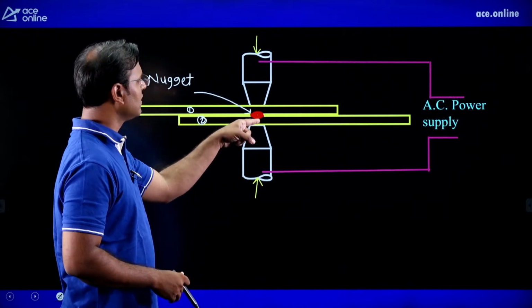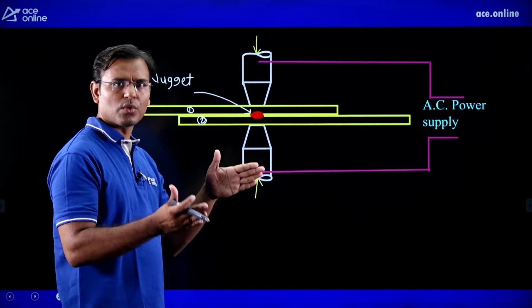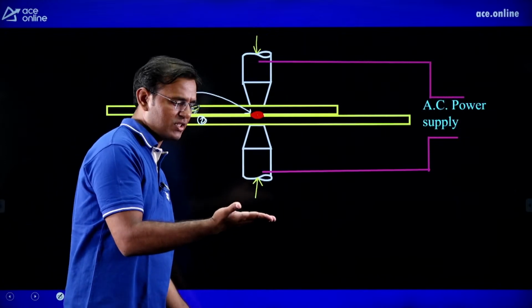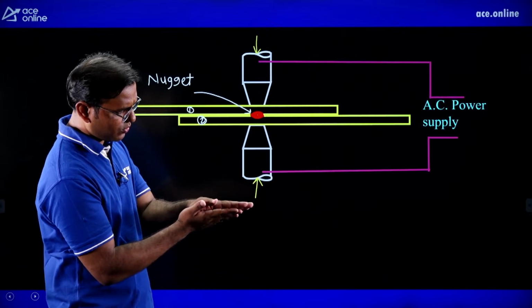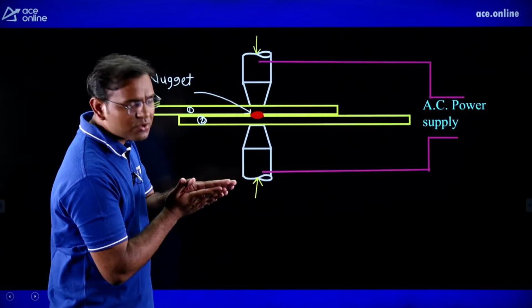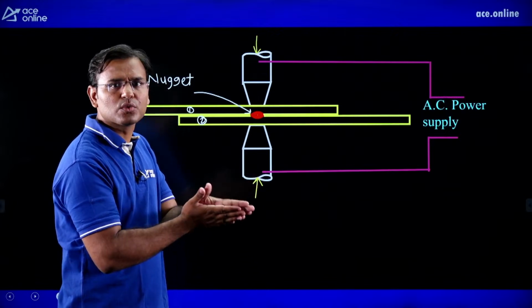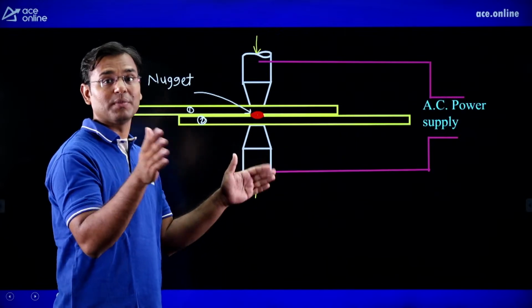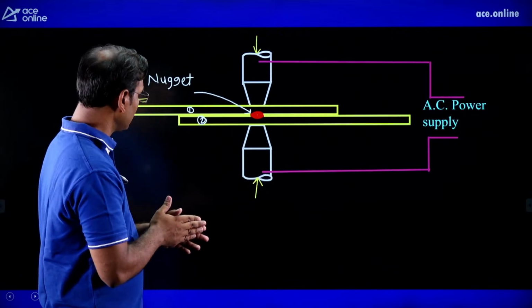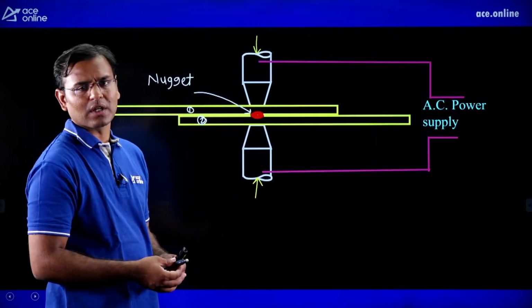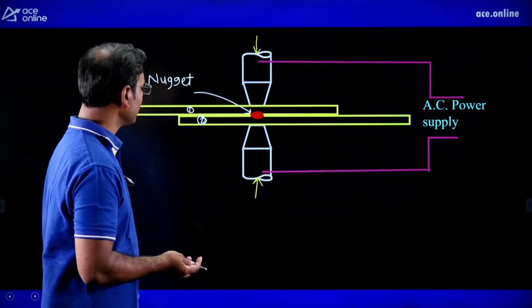Firstly, take the two sheets, then both electrodes will give a very high force on the sheets. Just consider that this hand is one sheet and this hand is the second sheet. Put the two sheets like that, and both electrodes will give a very high force on the sheets. Then whatever air is present between the two sheets will be squeezed out. Then give the AC power supply. If AC is not available, then we can go with DC also.